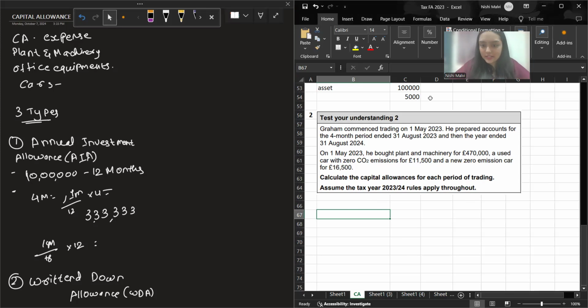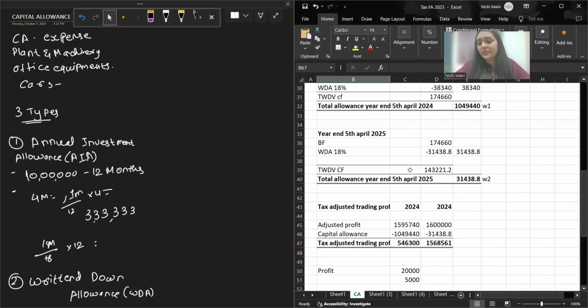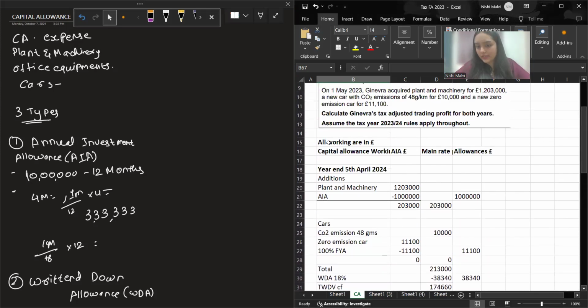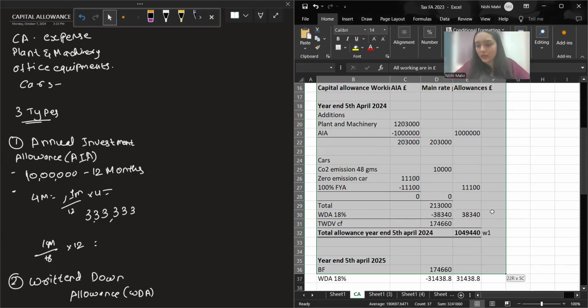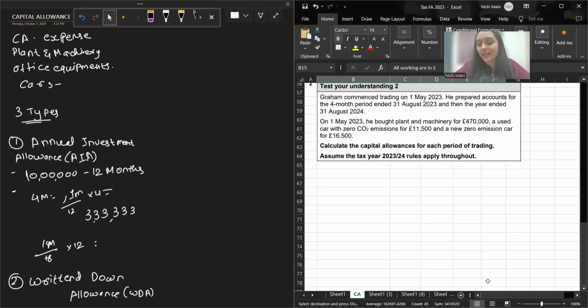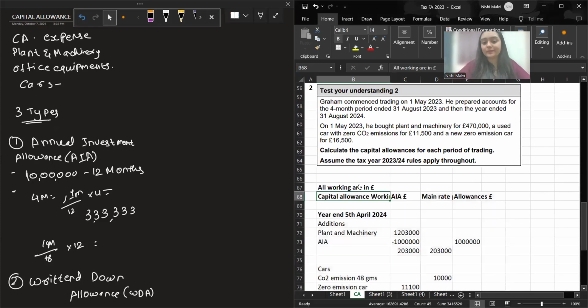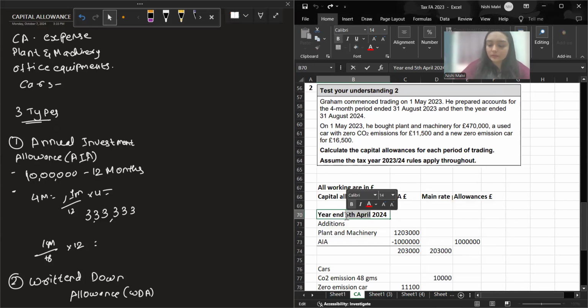The only difference is the capital allowances are time prorated. You have to prorate the capital allowance. See this. I'll copy the format for the easy calculation. Period ending 31st August 2023.